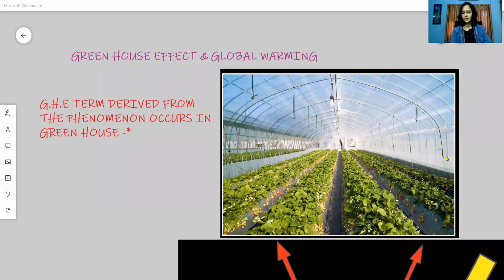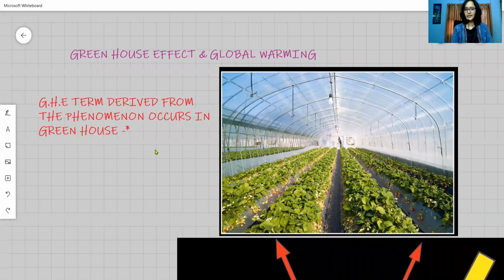So friends, let us talk about the greenhouse effect. The term greenhouse effect was derived from the phenomenon that occurs in a greenhouse. What is this greenhouse? If you have ever visited a nursery or a botanical garden, you must have come across a small glass house, and this glass house is otherwise called a greenhouse. In this glass house, they specially grow certain varieties of plants. Now, why do they grow them in a glass-paneled house instead of the open atmosphere?